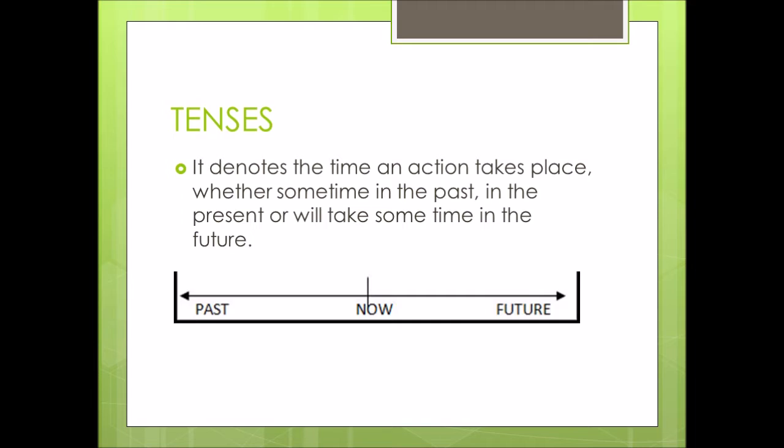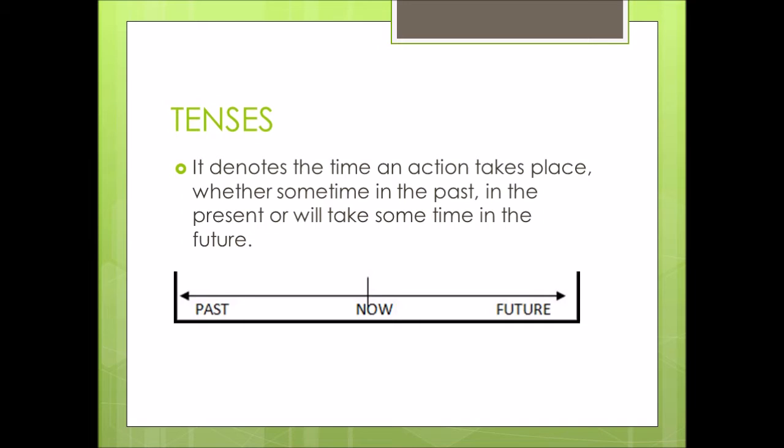Dear students, let's begin with the topic of tenses today. In order to make a meaningful and proper sentence in English, you should know very well about the tenses. Tenses play a crucial role in the English language. It denotes the time an action takes place, whether sometime in the past, in the present, or sometime in the future. So we have three basic tenses in English: present tense, past tense, and future tense.